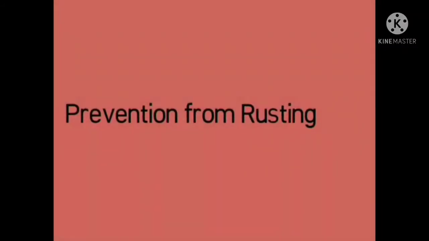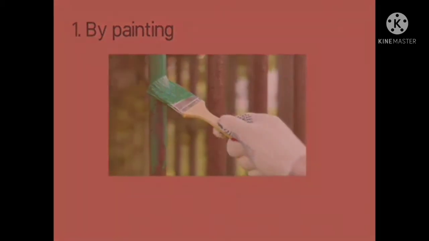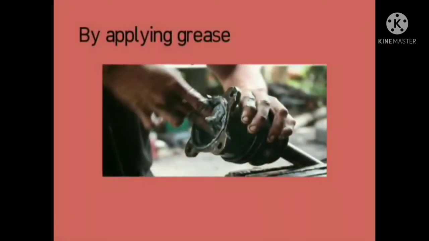Now, prevention from rusting. The first method is by painting. The most common method to stop corrosion is covering the metal with a layer of paint. We paint the objects made of iron in our houses to protect them from rusting. Then the second method is by applying grease. By applying grease or oil, the contact of metal with air and water is broken. To protect it from rusting, grease is applied to a bicycle's chain.